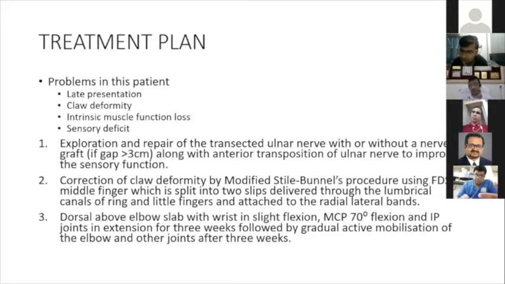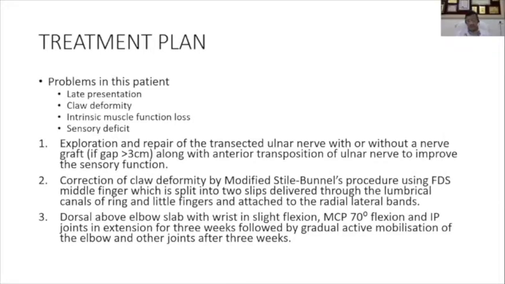Okay, where do you anastomose? One should be very careful to identify that D branch, because it has got a sensory component, the dorsal sensory branch, and it has got the D motor nerve. So we have to be very sure about selection of the D motor branch of the ulnar nerve.